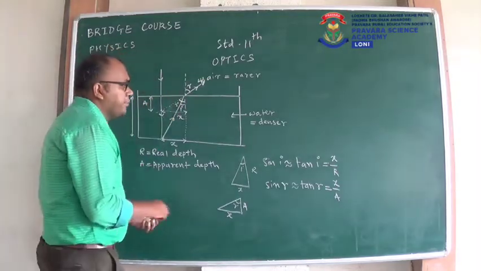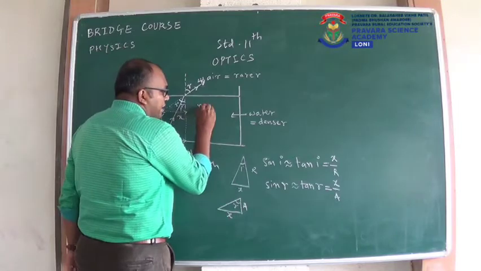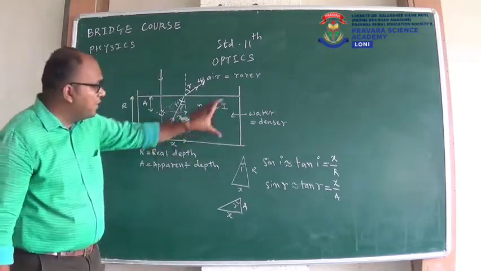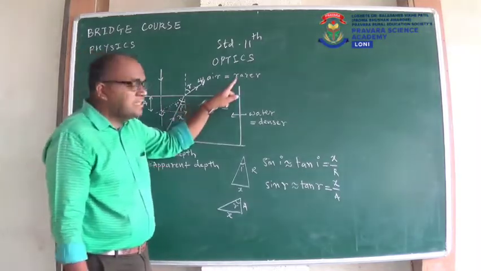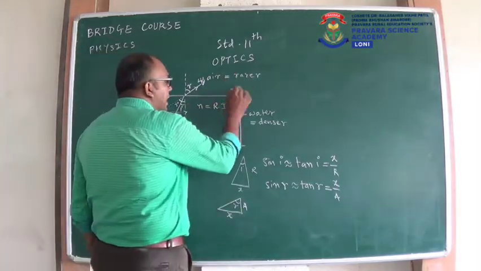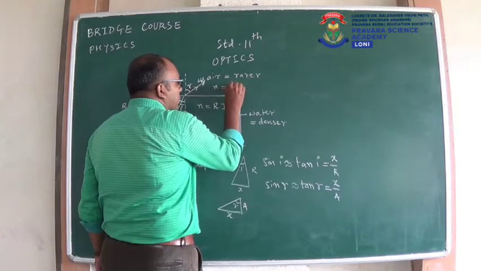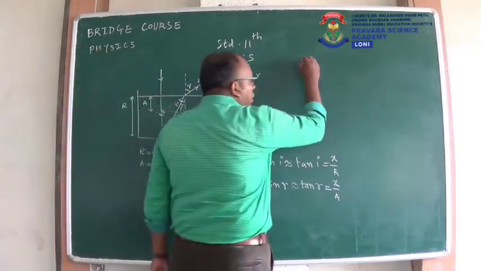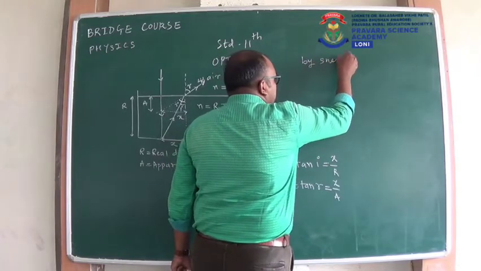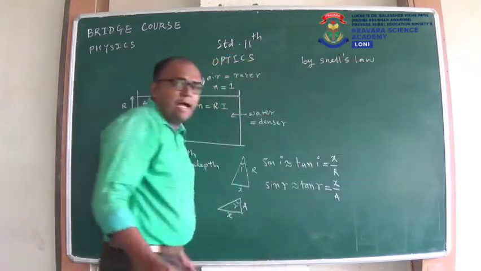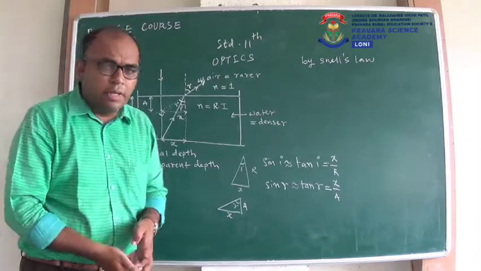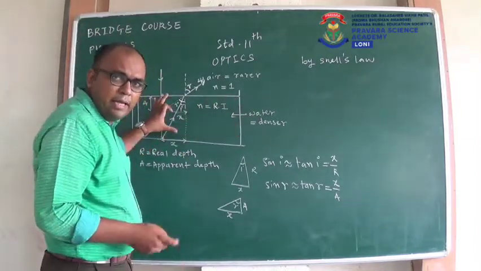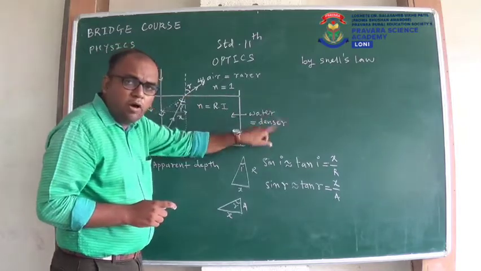Suppose I consider the refractive index of this denser medium as n. n is the refractive index of this denser medium, and as this is air, its refractive index is 1. Now we will use Snell's law. By Snell's law, I have given you a trick about Snell's law. So I am considering this medium now, the second medium, or you can say water or denser medium.